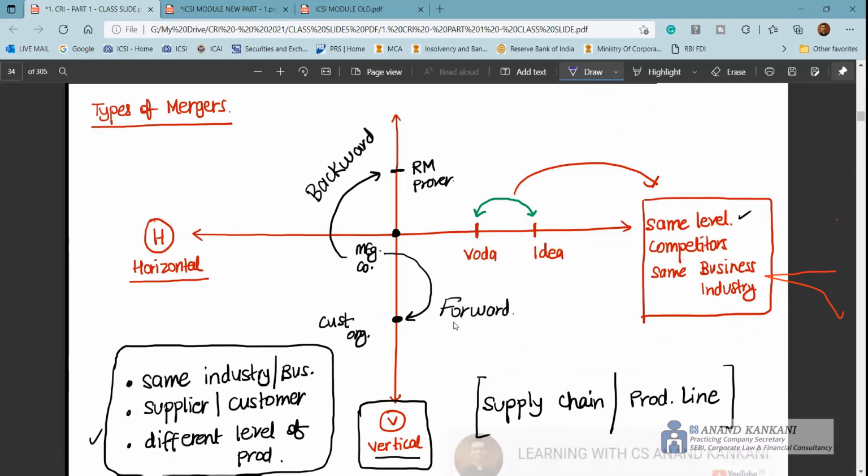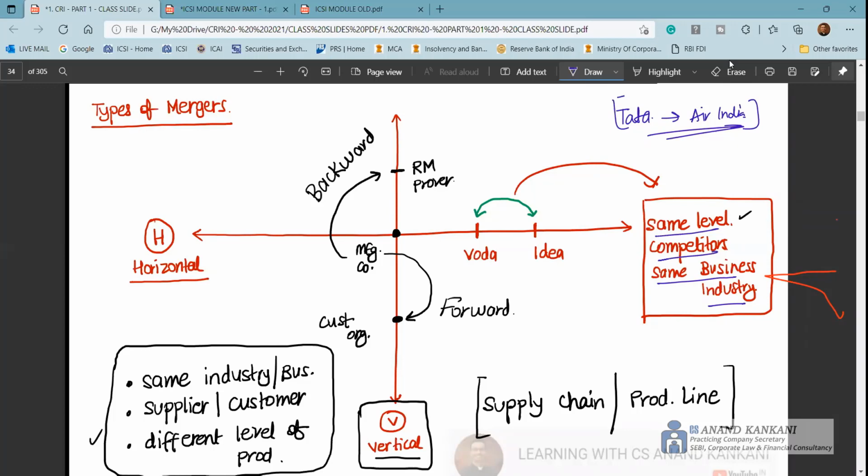In the case of horizontal, you acquire companies which are at the same level, you acquire your competitors who are in the same industry, same business. This is again important. A classic example that you can write is when the Tatas acquired Air India. This is a new example that you can write. This is horizontal. They already have Air Asia and Vistara, and now again they have Air India. So what they have done is a horizontal merger. They've expanded their stake in the entire aviation sector.